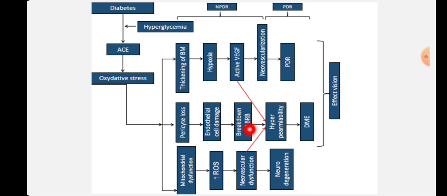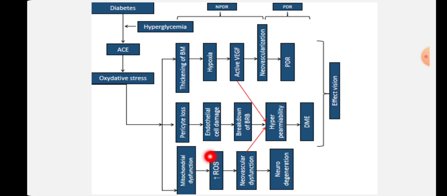As the blood retinal barrier is broken, it will lead to hyperpermeability. Because of that, there will be more accumulation of hard exudate in the retina, and edema formation chances will be more. Because of the hyperpermeability, blood plasma can clot beneath the retina, and if it is nearby the macula also, it leads to diabetic macular edema. So these two conditions affect vision.